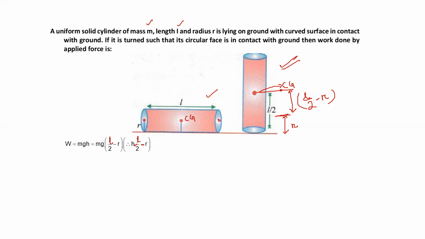Friends, the center of mass was here and I lifted it to this point. So what distance did I lift? L by 2 minus r. So mgh is the work done, so mg into (L by 2 minus r). Yes or no? Understood? So work done will be equal to how much? Mg into (L by 2 minus r).